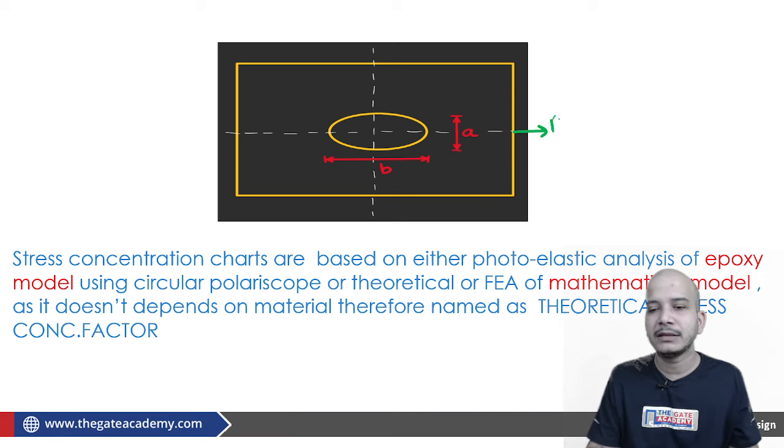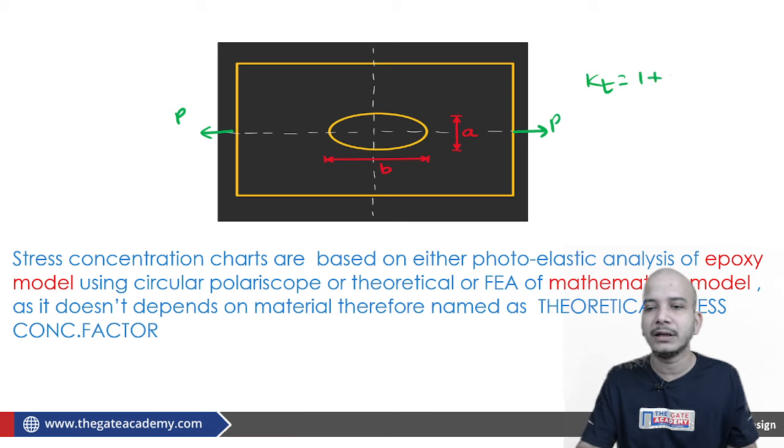Apart from these graphs, one more mathematical relation is there which is very famous and important as well. Say this is P, an elliptical hole is there in your bar, and you want to calculate the value of Kt. So mathematically it was found that Kt is equal to 1 plus 2a by b. Now what is this a, what is this b?